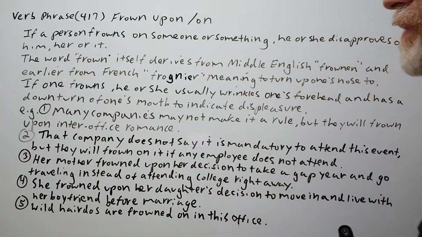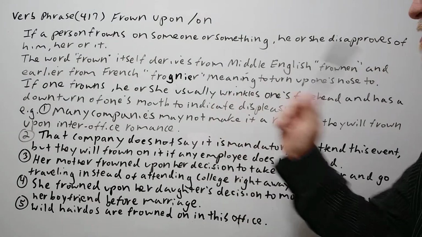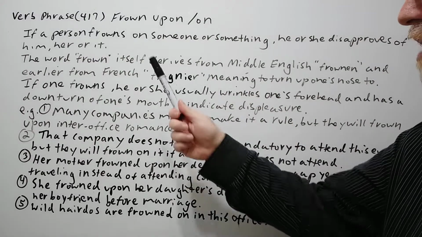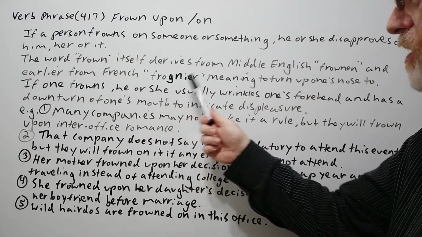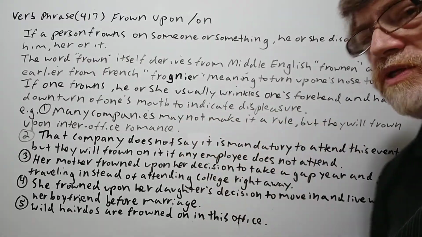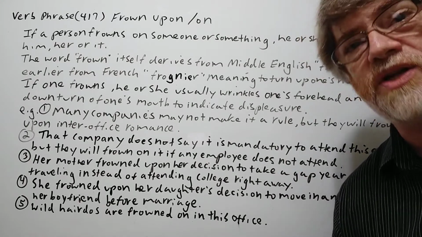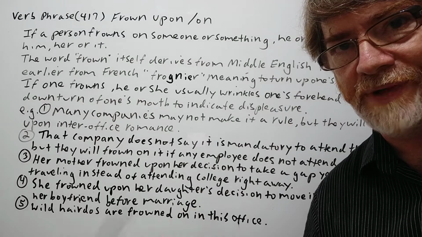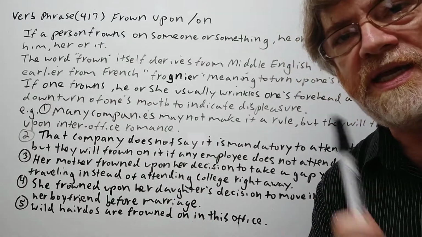Okay, let's continue. The word frown itself derives from Middle English, frownen, and earlier from French, frogner, meaning to turn one's nose up to something. So, French, like, no, it's no good. Almost like it has a bad smell or that you don't like it, you disapprove of it. This is what we mean.